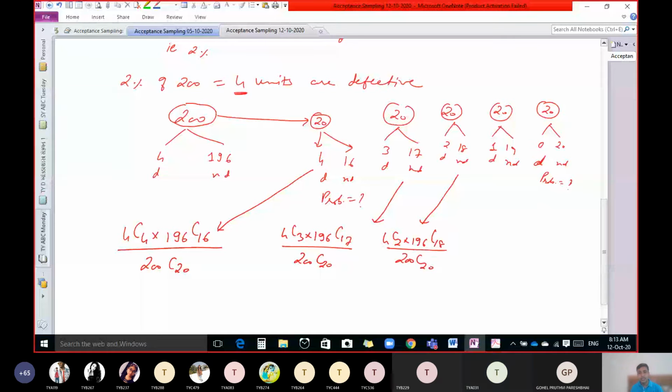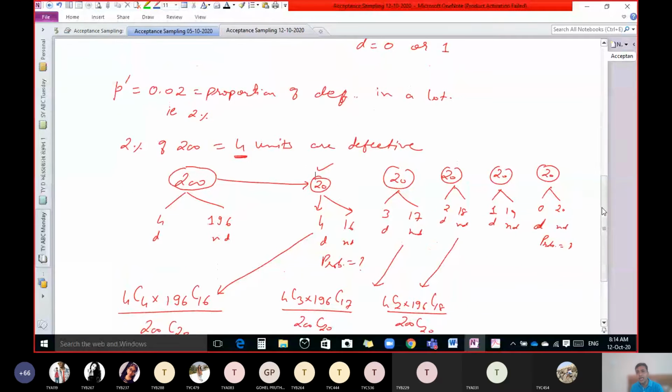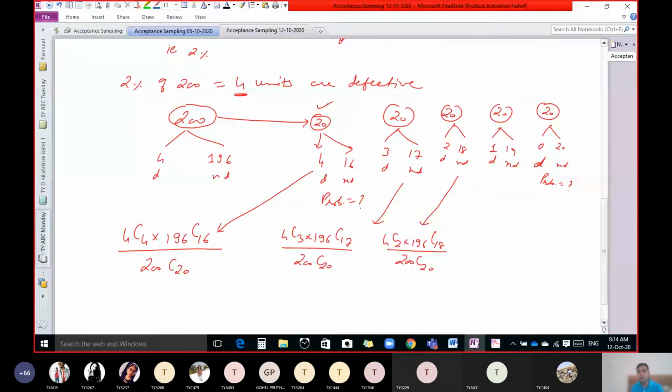Okay. See, if this first situation is there, whether we have to accept the lot or reject the lot? Reject the lot. Why? Because we know that C is 1 here. C equal to 1, that means if defective units are 0 or 1, then we have to accept. So for this particular situation, we have to reject the lot. Tell me, for this second situation, accept or reject?